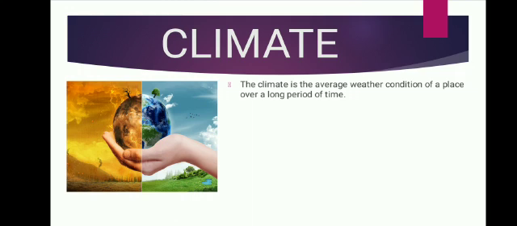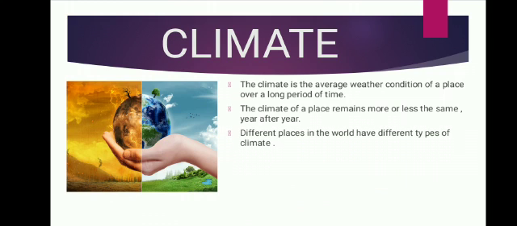So in some areas it is very hot for a year, in some areas it is very cold throughout the year. So that we can say climate. So weather is a particular place at a particular time. Climate is the condition of a place over a long period of time.